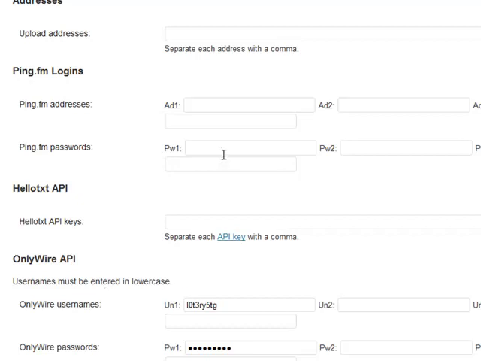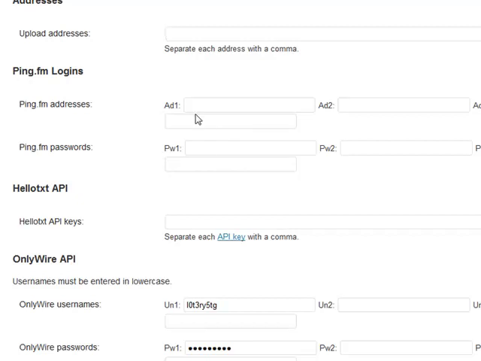So what we do with Ping FM now, guys, is we don't put the upload email address in the upload address section. Instead, we use the Ping FM login details, and we enter the username and the password that you actually use to log into Ping FM itself.